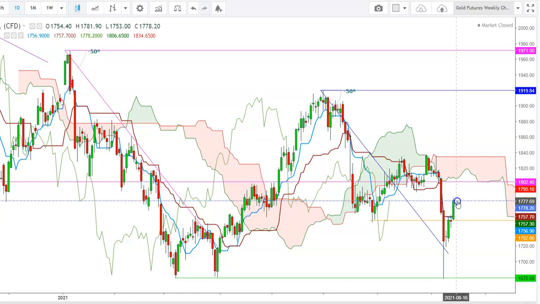But here you can see that the gold futures could still test the lower end of Ichimoku cloud in a daily time frame during the upcoming week, where the immediate resistance for gold futures could be at the levels of 1802. Here I find that if the gold futures are not able to reach the lower end of Ichimoku cloud, we could see a sharp sell-off from here, which could result in a sharp downward move in gold futures. So during the upcoming week, the gold futures could try to test the upper end of Ichimoku cloud in a daily time frame, which is currently at the levels of 1834.